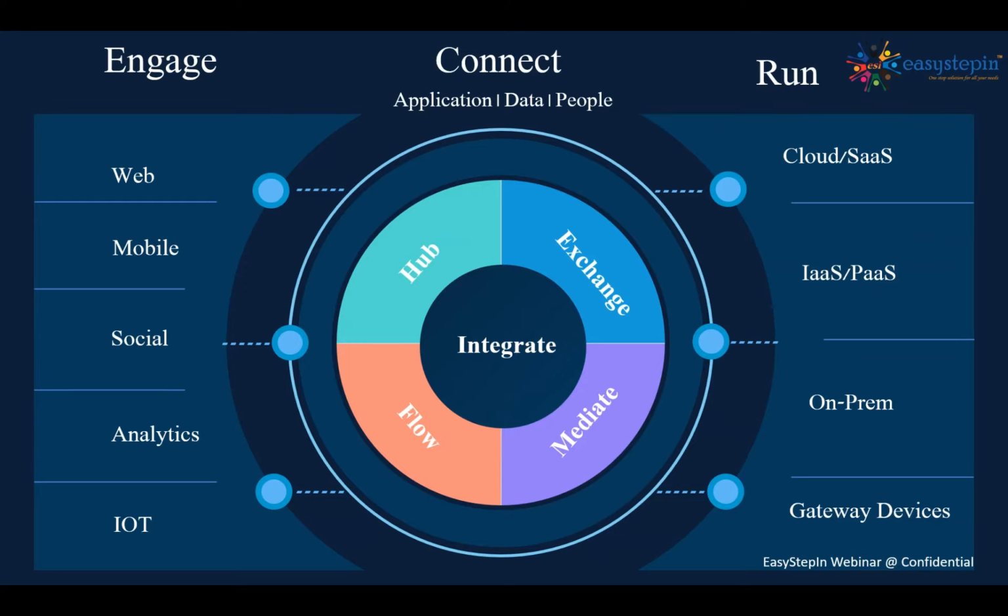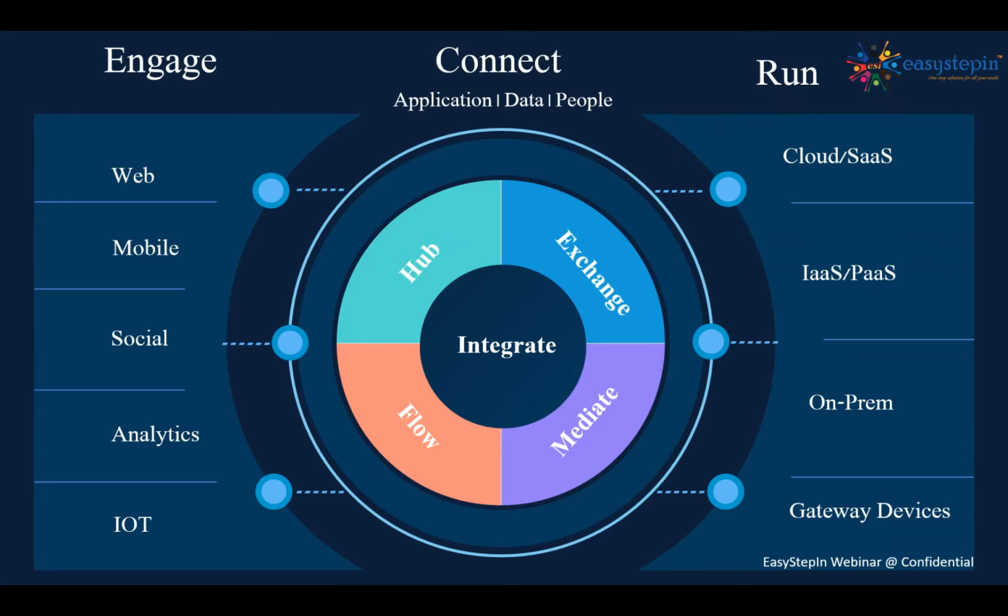Exchange is a powerful B2B platform for Boomi, where it will support industries with business to business as well as business to consumer approaches. It will support all types of standards such as EDIFACT, HL7, and so on. Mediate is an effective API management platform, and it supports all types of APIs, including API gateways and different authentication models, and Boomi API will also support a developer portal.